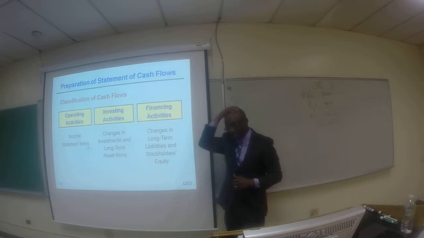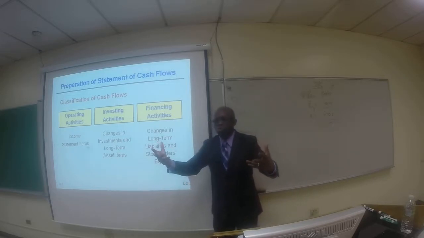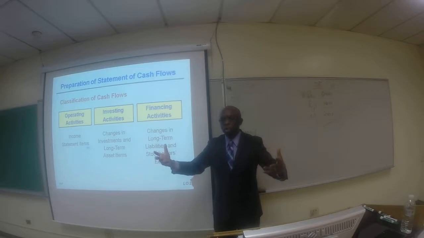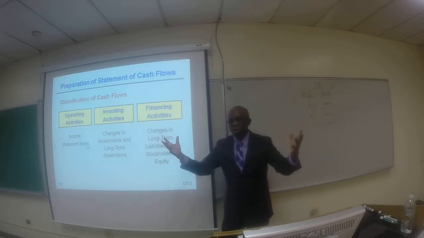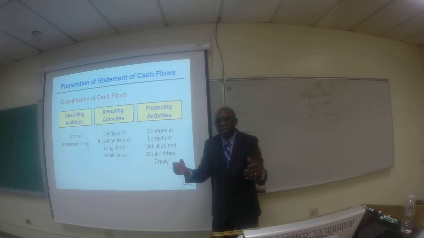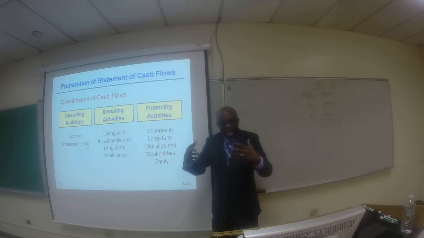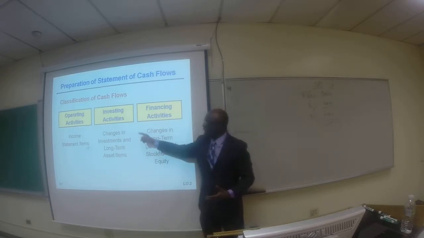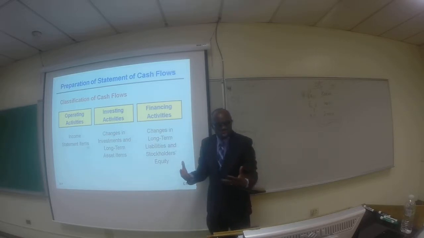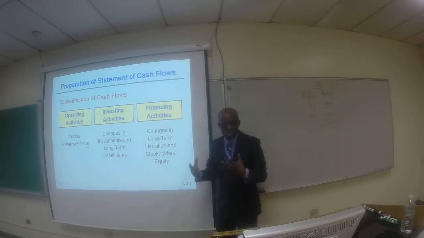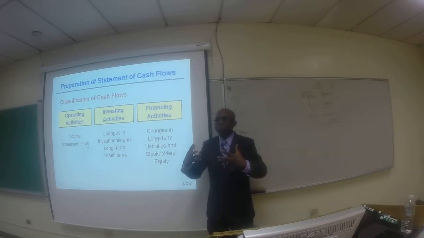Now let's take a look at investing. So if a company wants to start a grocery business and the company has $2 million, what would they normally do to get the business started? They buy a piece of land, right? And they buy a big property, right? So when they engage in those kind of activities, we said that those are investing activities. So you need to invest those money in long-term assets. They will buy a truck to pick up the grocery, they buy building, machinery, so on and so forth. So those are investing activities. So the money that they spend will be cash outflows under investing activities.